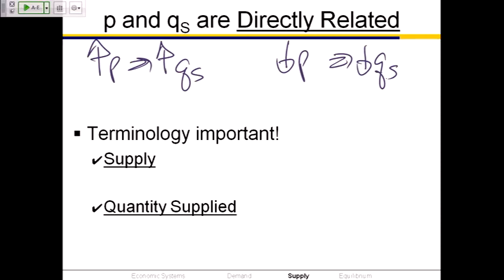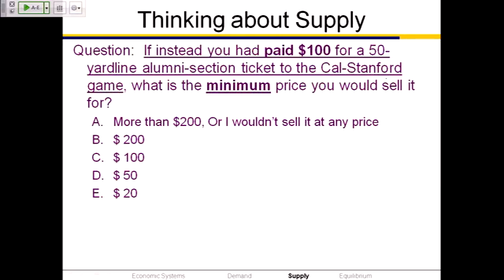Suppose that instead of that ticket being free, you had paid $100 for that ticket. Now, I don't know how the heck you found $100 for that ticket, but let's pretend. Suppose you had paid $100 for that ticket that was a 50-yard line, alumni side, cushy seat ticket for the big game. Now, what's the minimum price you'd sell it for? A, B, C, D, or E.